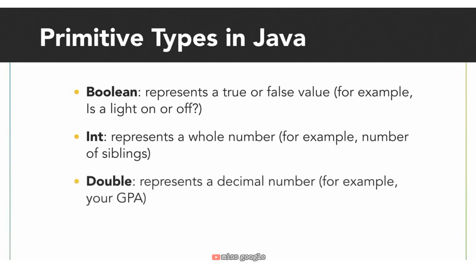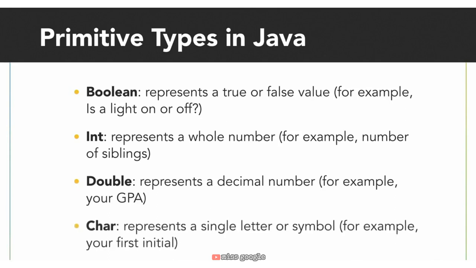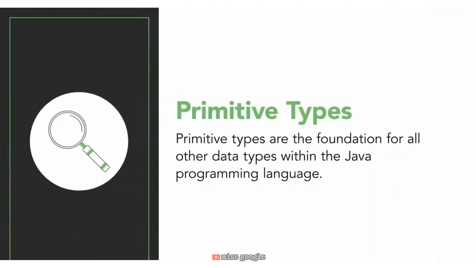A double represents a decimal number. With a double, you can represent your GPA, say 3.4 in Java. The last primitive type we'll talk about is a char, which is short for character. A char represents a single letter or symbol. Some possible values for a char could be your first initial or last initial, your favorite letter, or the hashtag symbol. We classify these data types, Boolean, int, double, char, as primitive types because they are the basis and foundation for all other data types within the Java programming language.